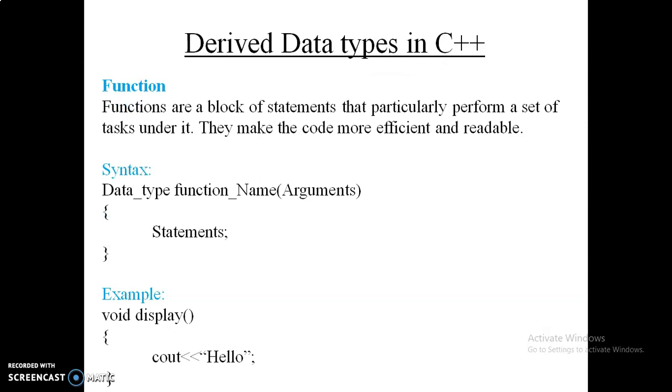Next is function. Function is nothing but a simple block. We have previously used a function in class also. In the same way, we have to write the data type, function name, arguments in brackets, and statements. So the same function I have used as an example of display and cout. So it is being used to print hello.